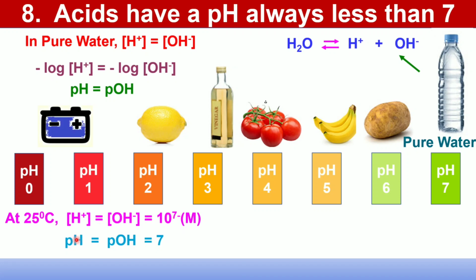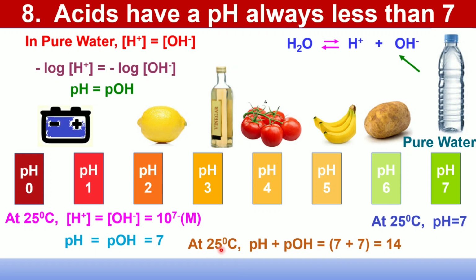Therefore, at 25 degrees centigrade, pure water has pH and pOH both 7. Again, at 25 degrees centigrade, pH plus pOH, that is 7 plus 7, equals 14.